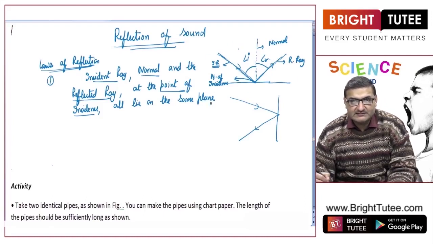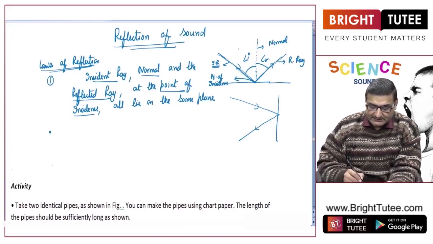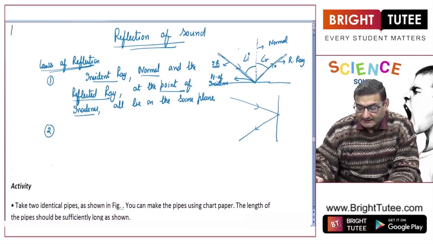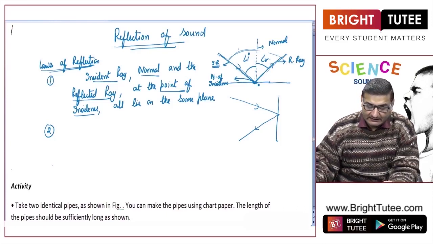So these are a few terms that we will be using. I think you are already familiar with them because you must have studied in 8th class, but still to brush these things up: the incident ray, the reflected ray and the normal all lie on the same plane at the point of incidence, right?